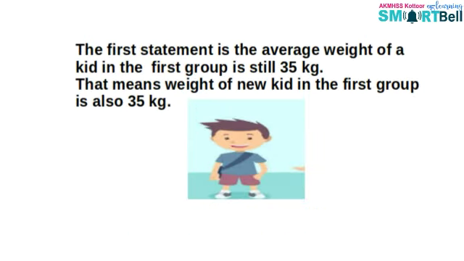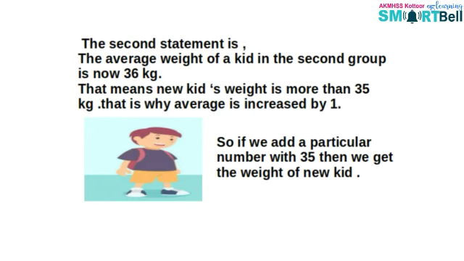Here our first statement is the average weight of a kid in the first group is still 35 kg. So the weight of the new kid in the first group is also 35 kg. And the second statement is the average weight of a kid in the second group is now 36 kg.